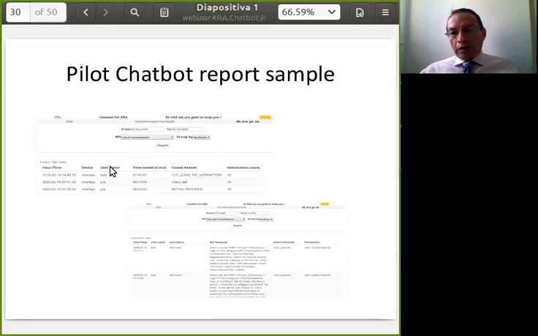It will show the username that the user provided, at what time the conversation took place, and what was the reason to close the conversation.